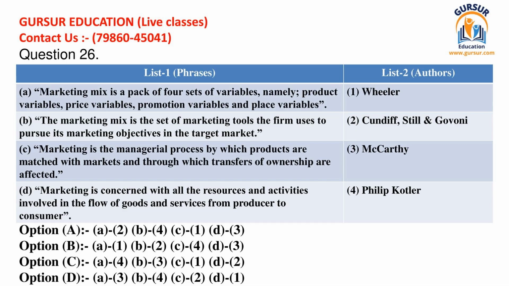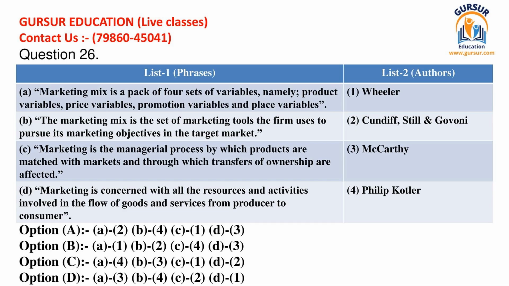B. The marketing mix is the set of marketing tools the firm uses to pursue its marketing objectives in the target market. C. Marketing is the managerial process by which products are matched with markets and through which transfers of ownership are effected. D. Marketing is concerned with all the resources and activities involved in the flow of goods and services from producer to consumer.